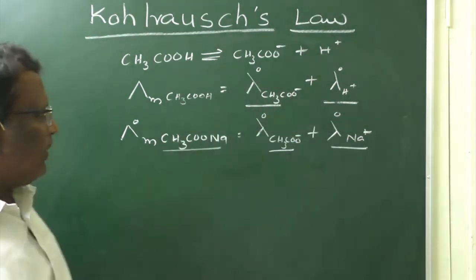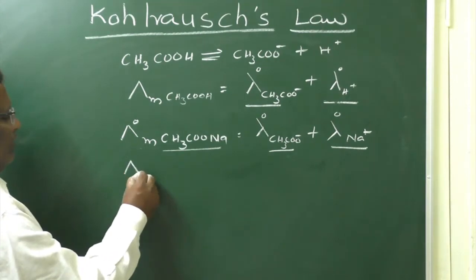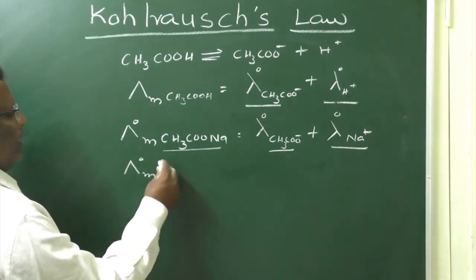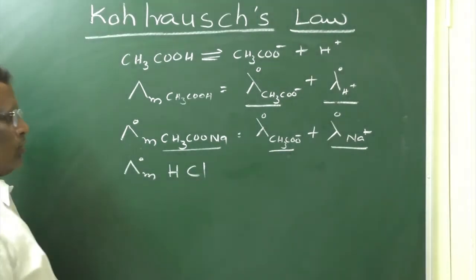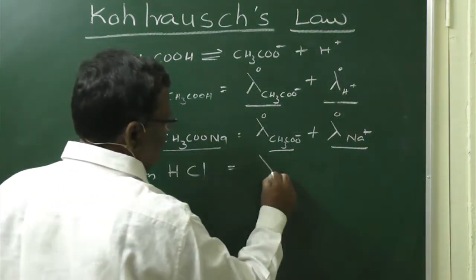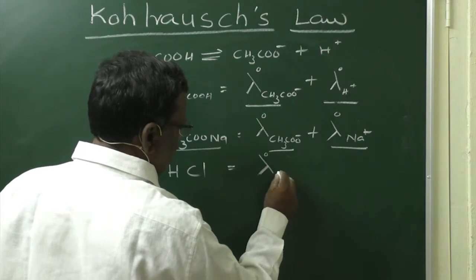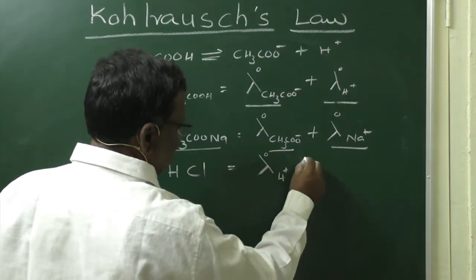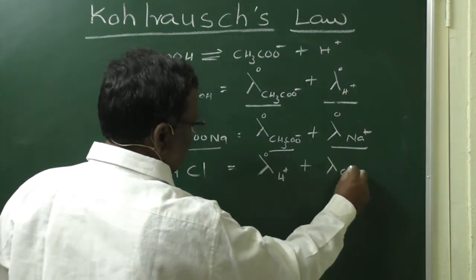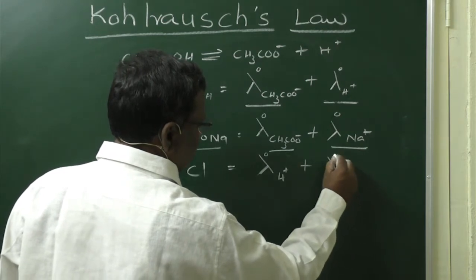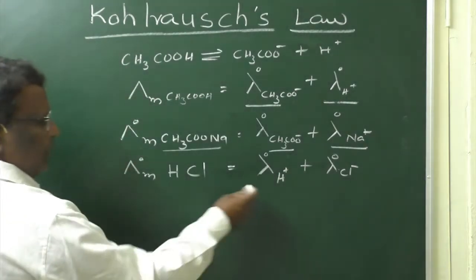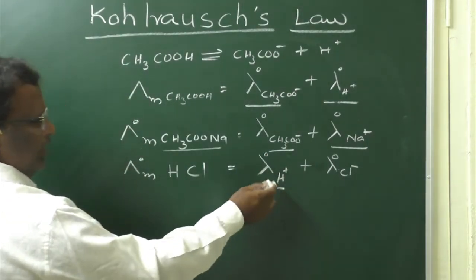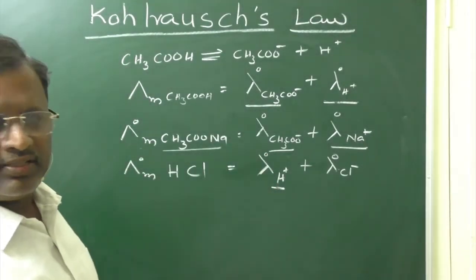Similarly, the H plus ion's limiting molar conductivity can be calculated from HCl. So the limiting molar conductivity of HCl is the limiting molar conductivity of H plus and limiting molar conductivity of Cl minus. So from HCl we can calculate the limiting molar conductivity of H plus.